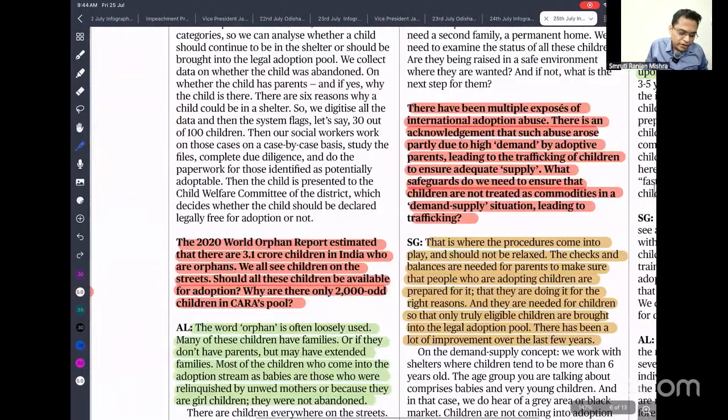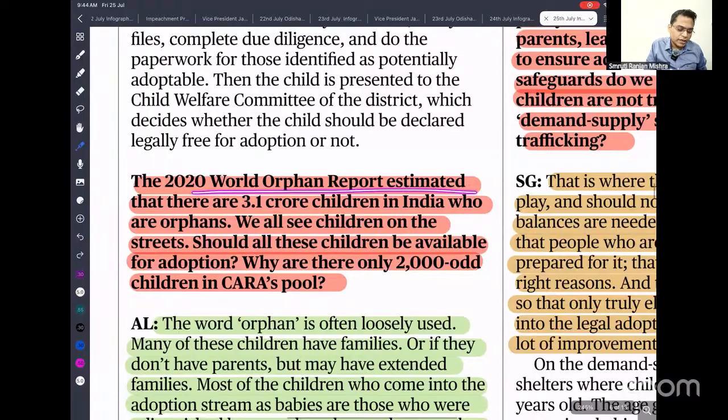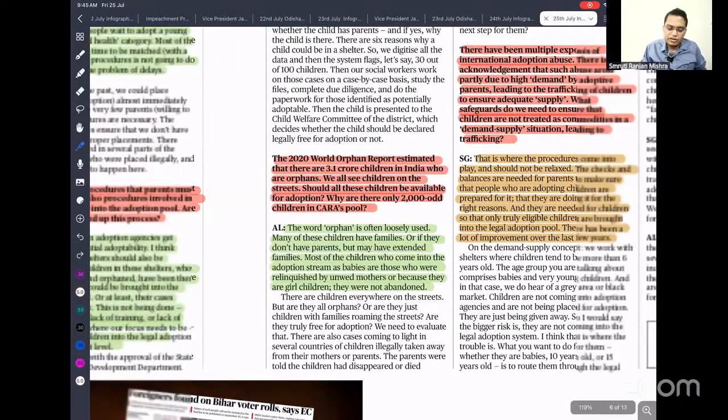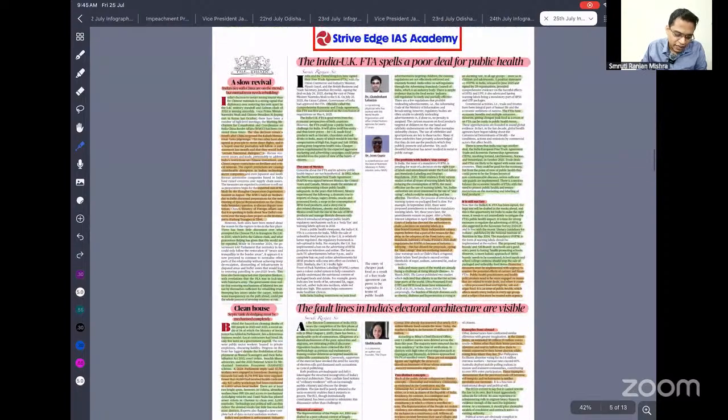In 2020, the World Orphan Report estimated that 3.1 crore children in India are orphans. But here the report is saying that those we see in this state are not orphans; they have their parents, family or relatives. That is the reason there is a wrong perception or wrong data. So just read it and you'll understand. There is not much more information that I can share with all of you.